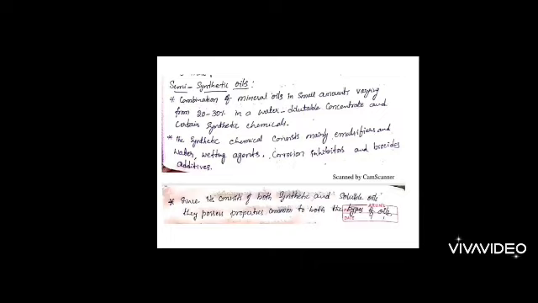Since it consists of both synthetic and soluble oil, it possesses the properties common to both types of oil. So it has the advantages of oil-based cutting fluid and the advantages of chemical-based cutting fluid.